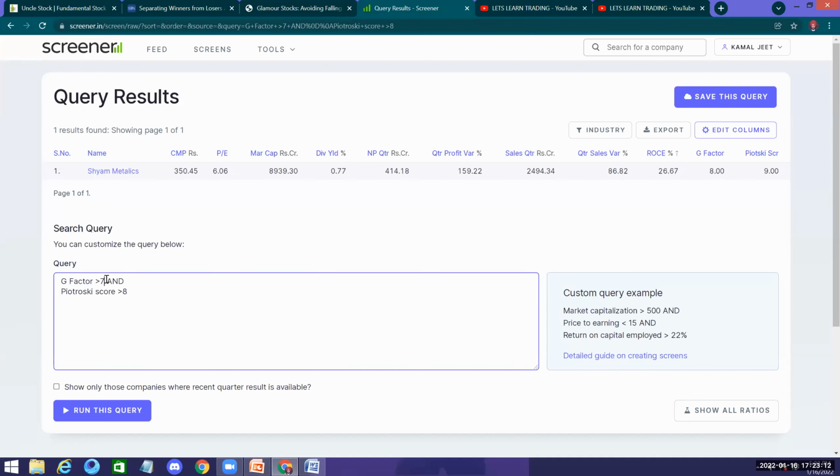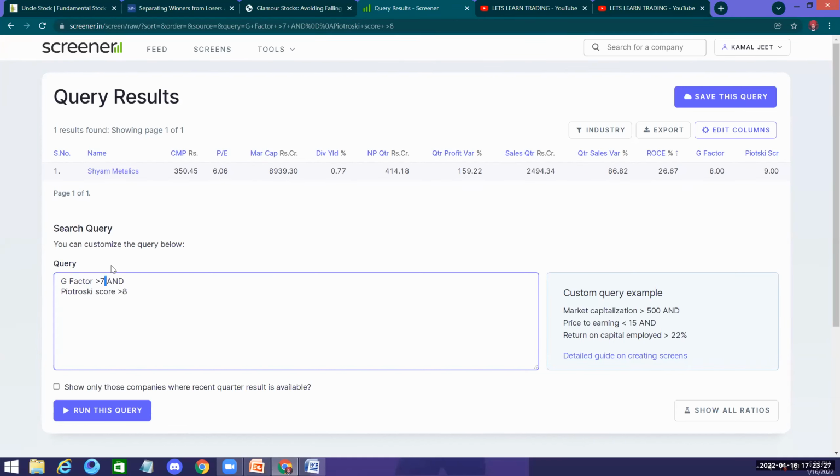I don't want to go anything lower than this, whatever it is, because it says anything less than 7 is unhealthy or maybe stable only. I only want a healthy one.